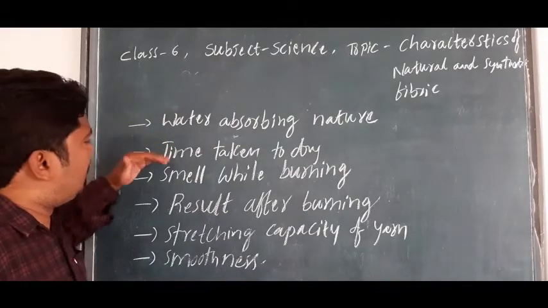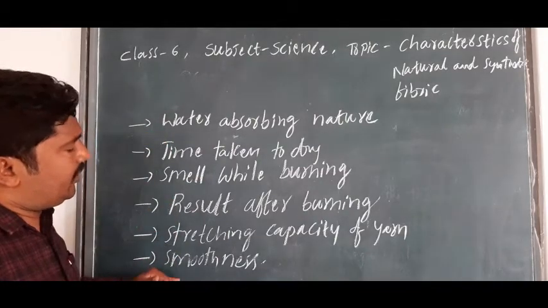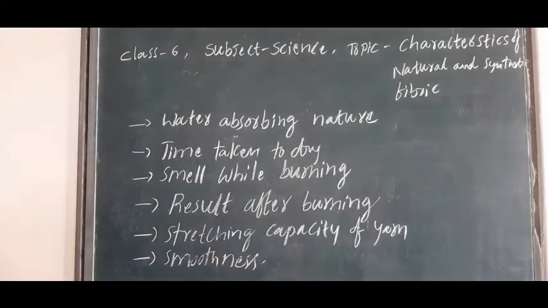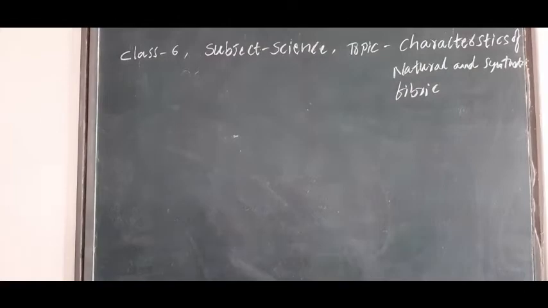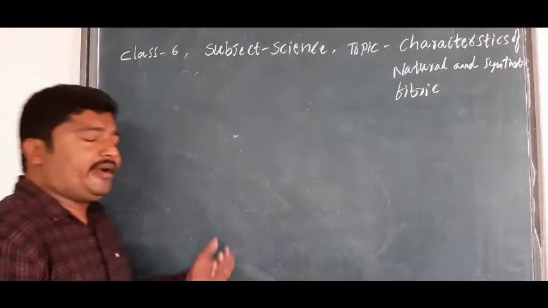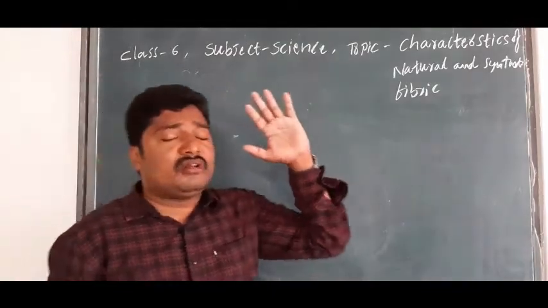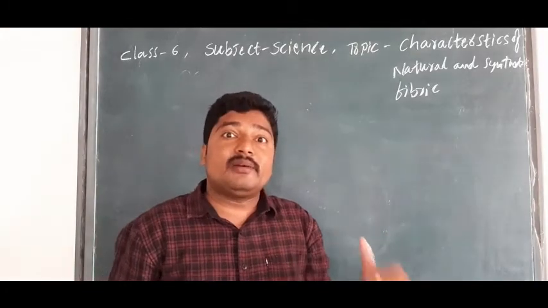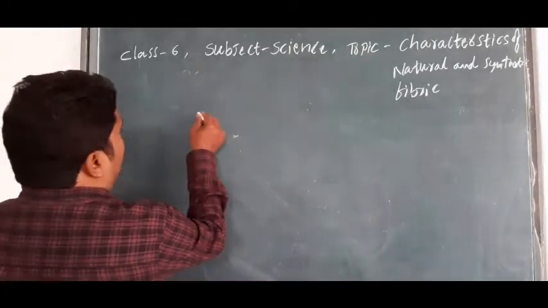So these all are very important to see, children. Okay. Now coming to the point, based on these characteristics, we can choose the seasonal clothes.